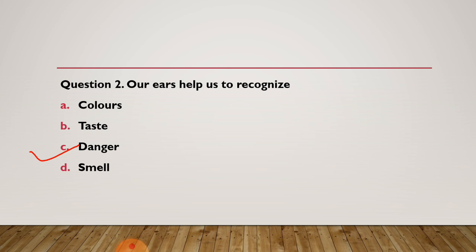Now, question 3. Question 3 is: taste buds are present on. Which organ has taste buds?